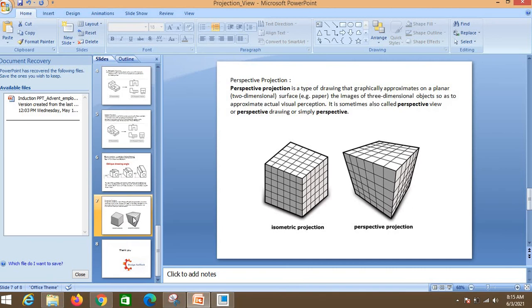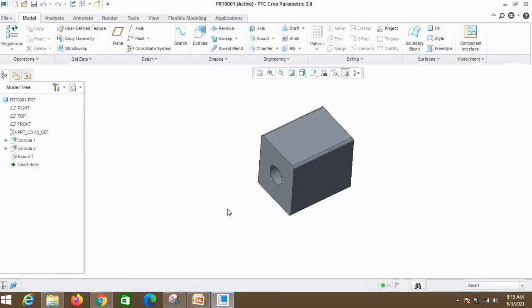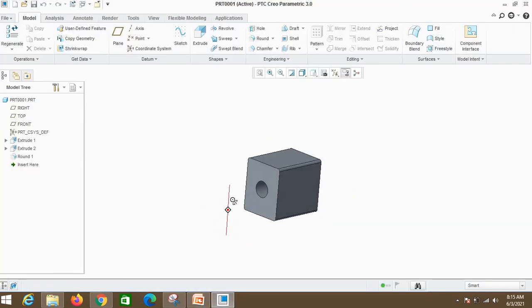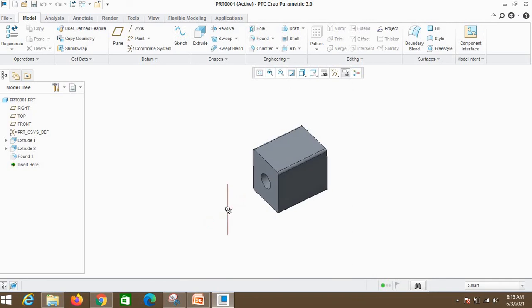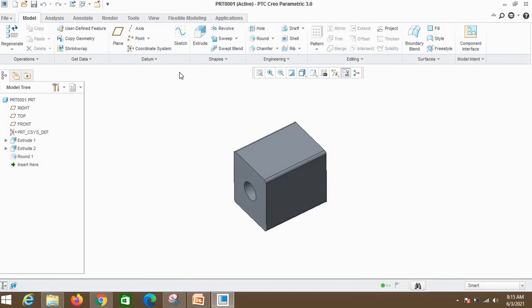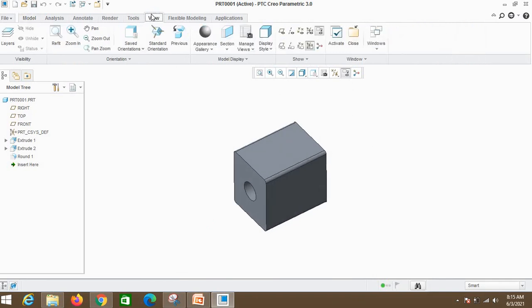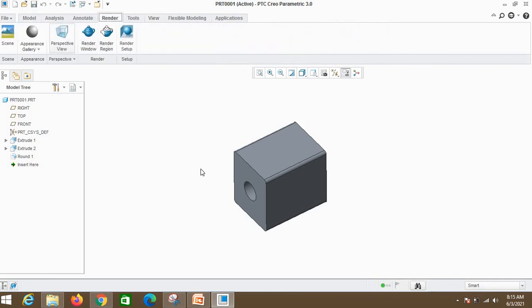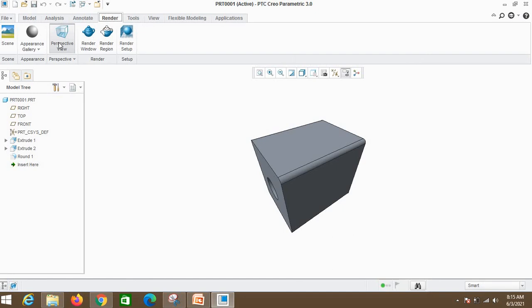Here also we can see the 3 dimensions, but I will show the difference in perspective projection. Okay, so this is my isometric projection, and let's see if I click perspective projection. Okay, so see, this is my isometric view, and when I click on perspective view, see how it is changed.